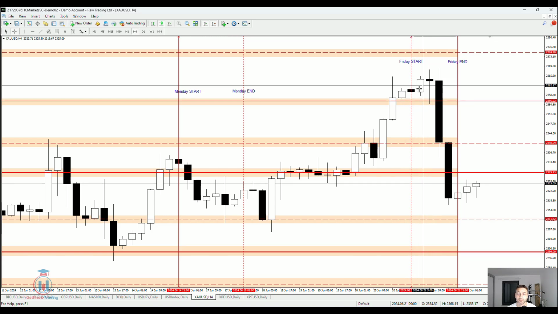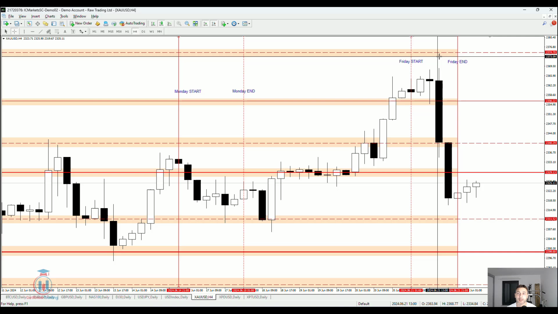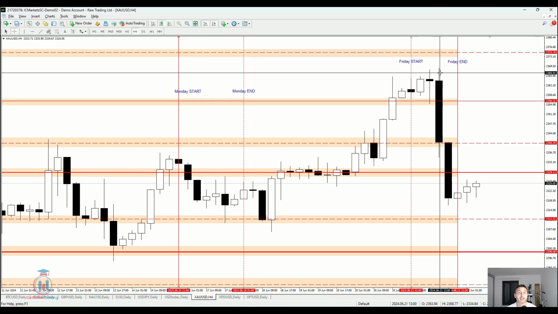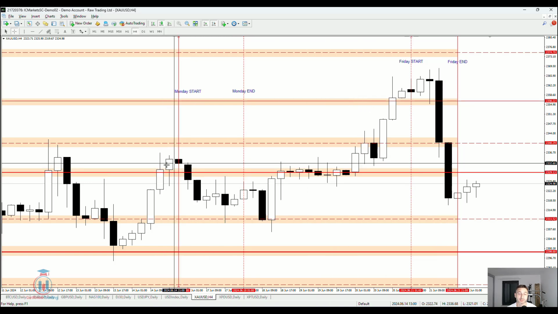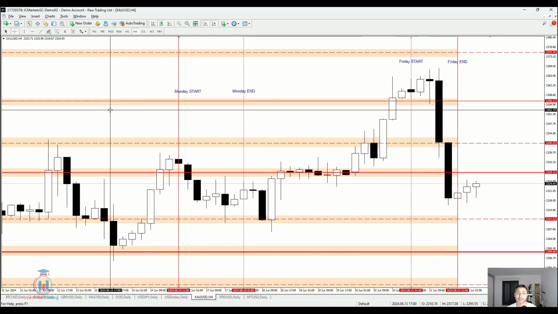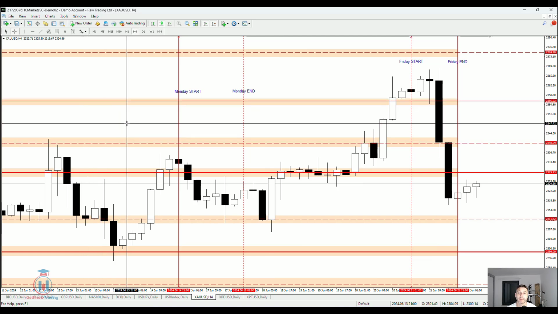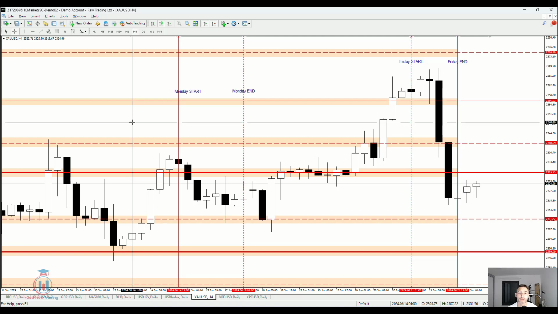Like in this example, the price did not reach the first resistance level and the first take profit, this first supply zone, but the price reversed in the middle of this movement in the opposite direction. So it is not behaving according to technical analysis, which we can see in these two examples. If we return back in the past, we would see lots of these examples and the patterns that are forming on the chart on the Monday and on the Friday.